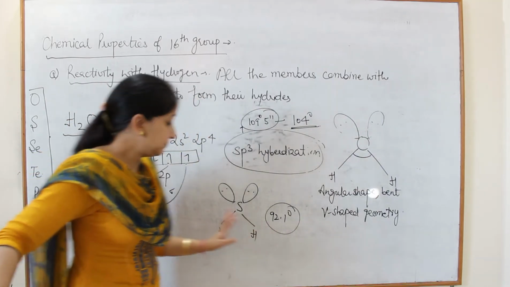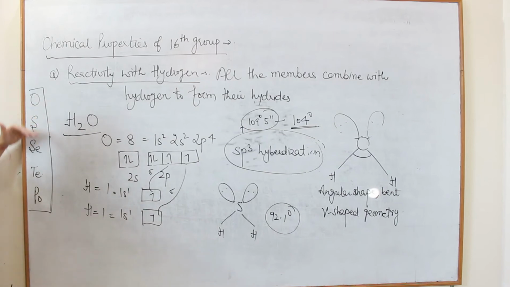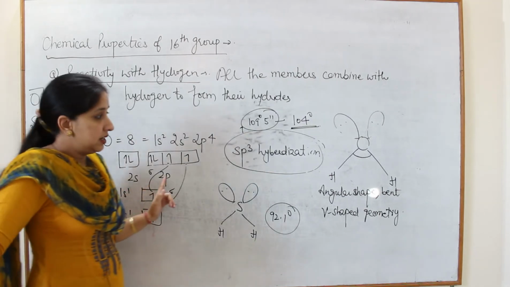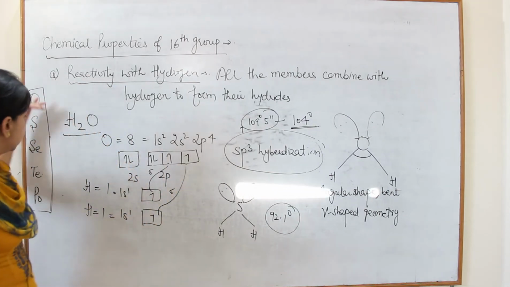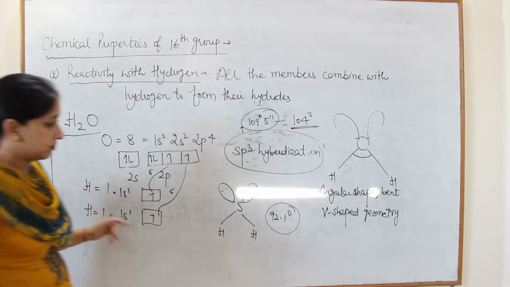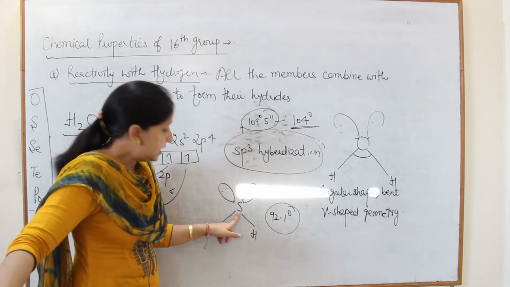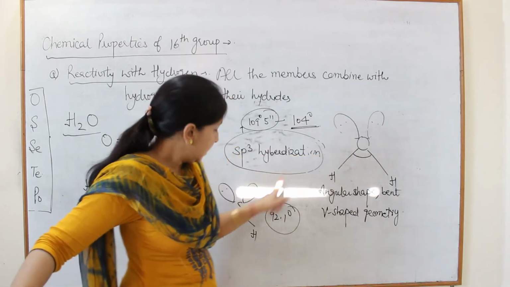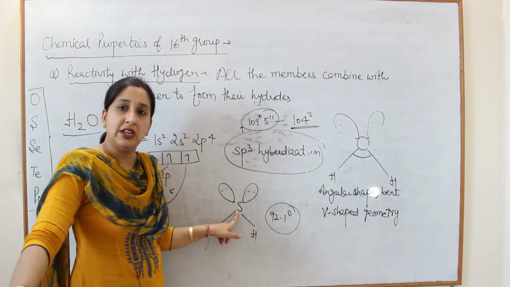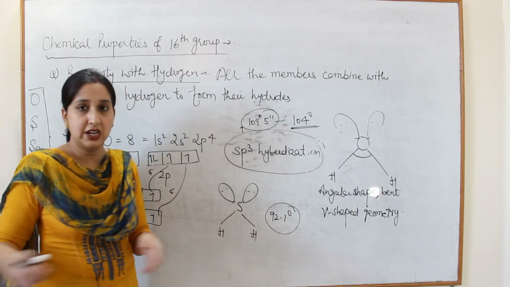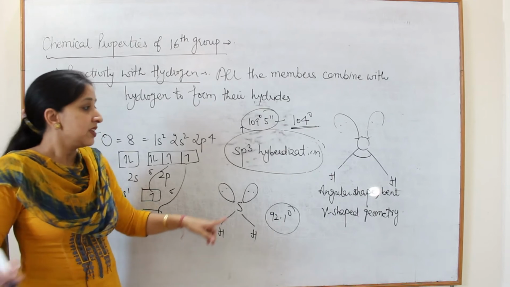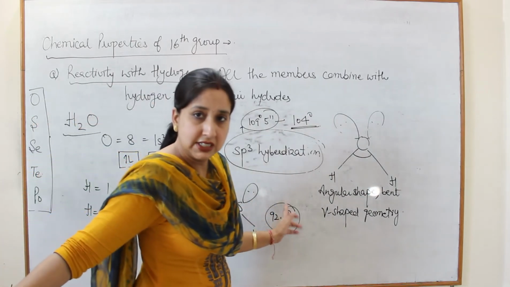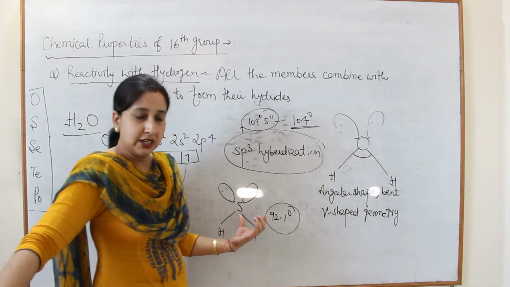So what is the reason? As we move down the group, the size of atom goes on increasing. Okay, atomic radius goes on increasing as we move down the group. So sulfur is larger in size as compared to oxygen. If it is larger, its electronegativity is less. This we have done in previous lecture. As the size of atoms goes on increasing, electronegativity goes on decreasing.